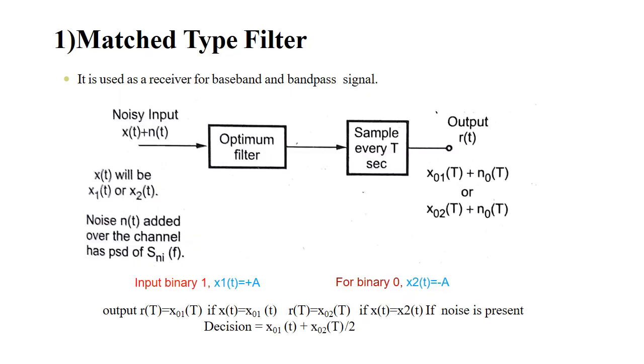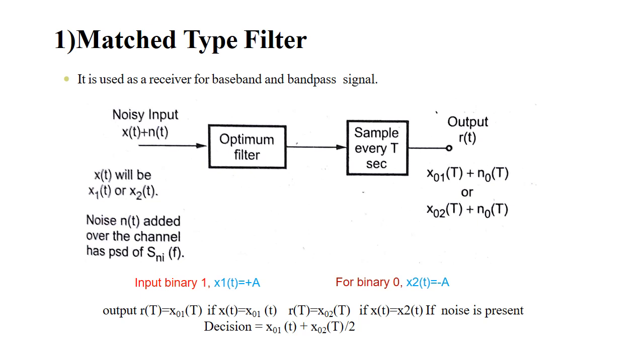Next is the matched type filter. The matched type filter is used as a receiver for baseband and bandpass signals. Here we are also passing the noisy input signal, that is x of t plus n of t, into the optimum filter. This optimum filter will minimize the noise and pass the pure output signal as baseband signals. That will be given to the sampler every T seconds and we will receive the output as x01 of t plus n0 of t or x02 of t plus n0 of t.